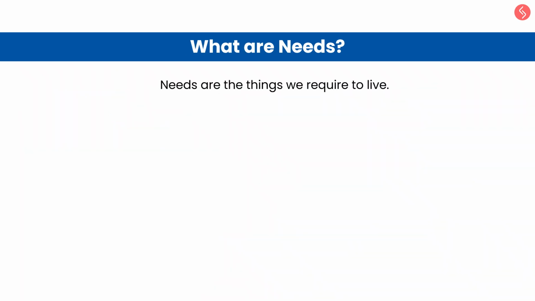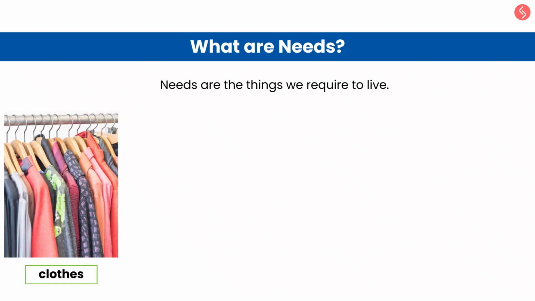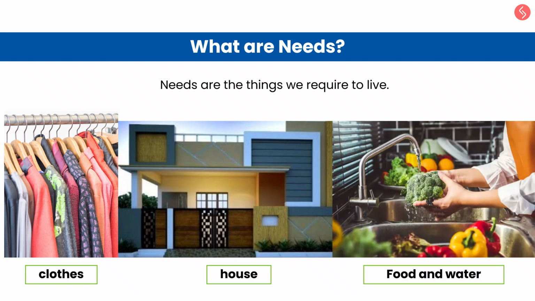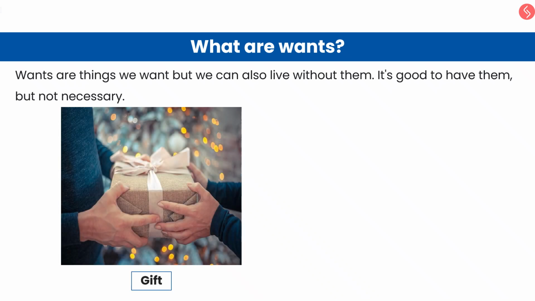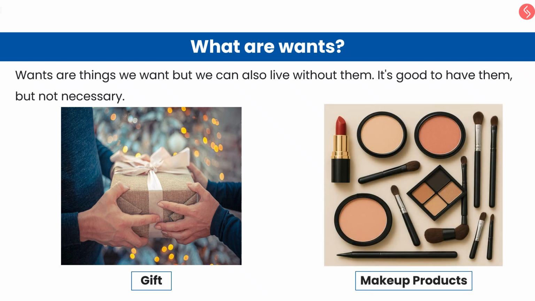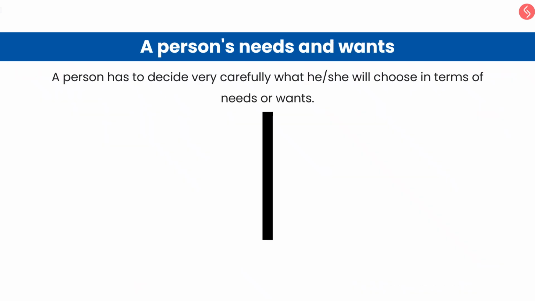Needs are the things we require to live. These are the things we need every day. For example, clothes, house, food and water. Wants are things we want, but we can also live without them. It's good to have them, but not necessary. For example, gifts and makeup products. A person has to decide very carefully what he/she will choose in terms of needs or wants.